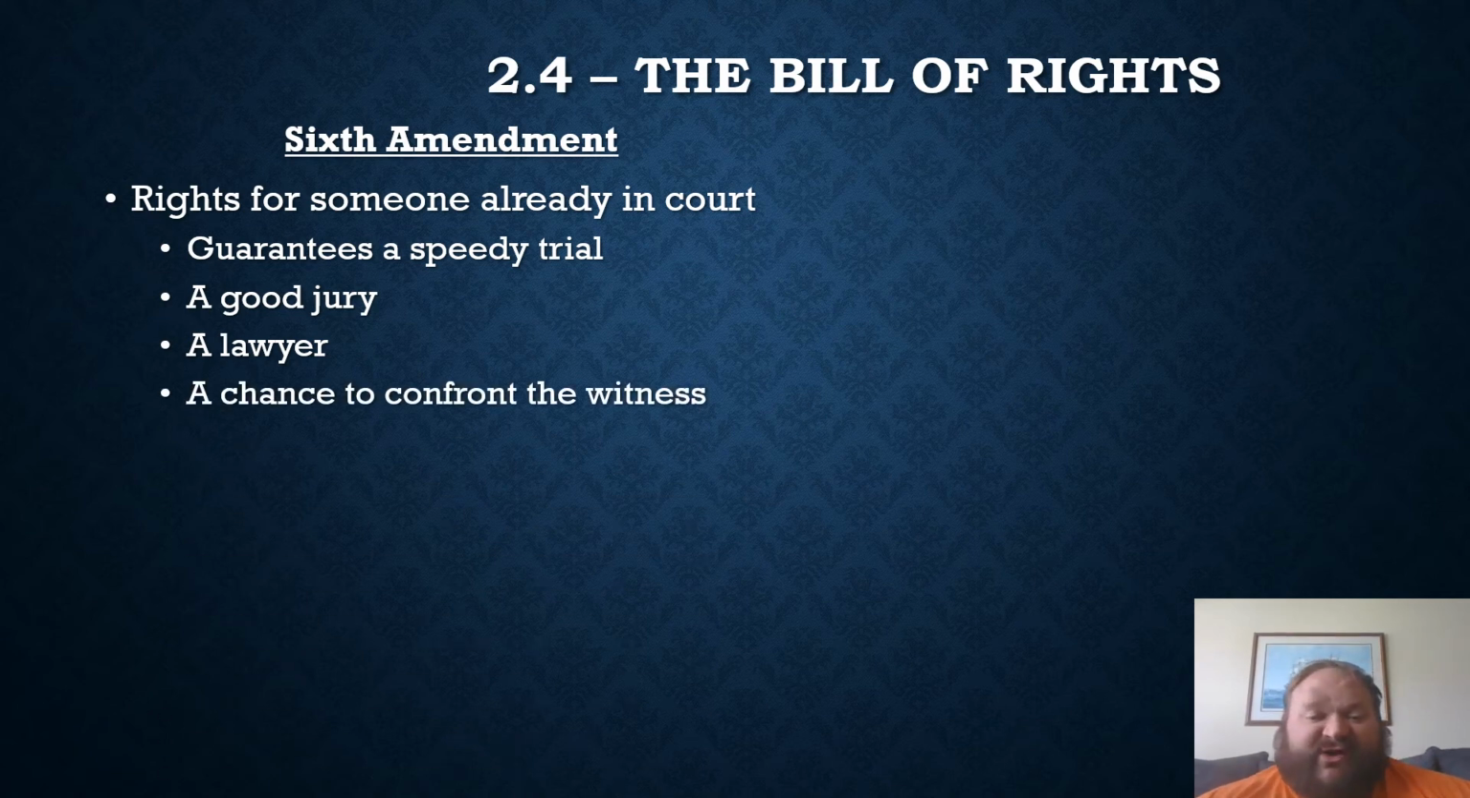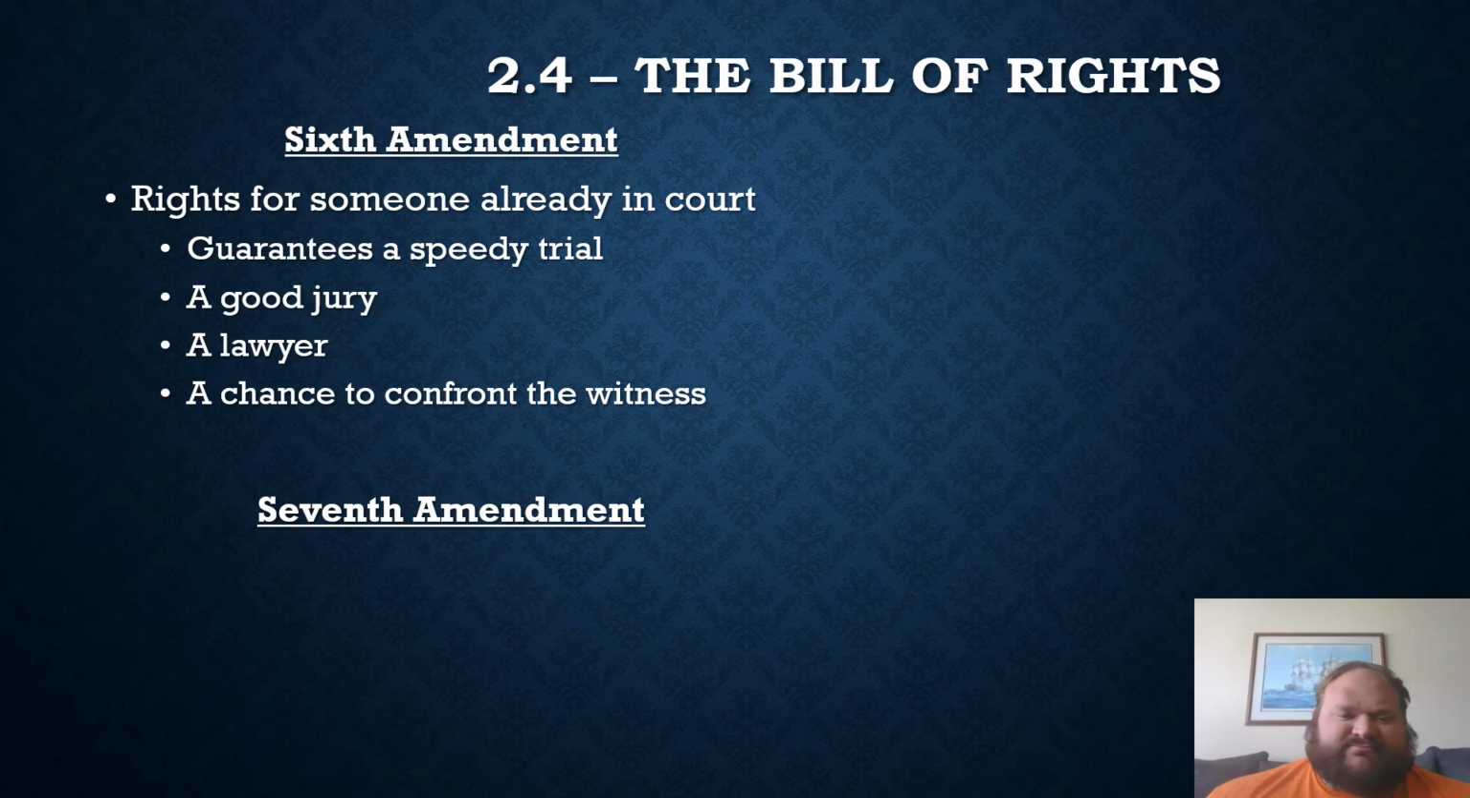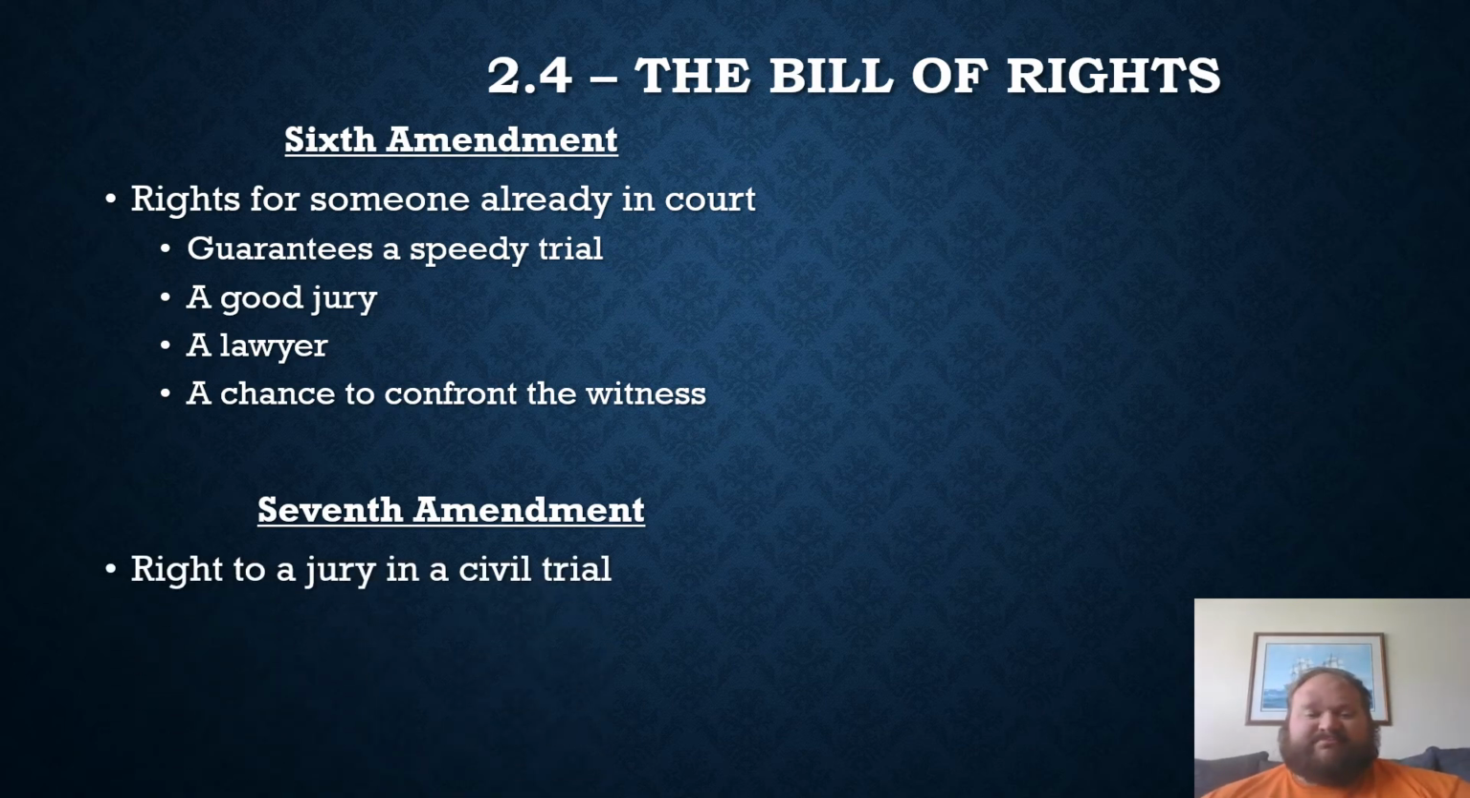And it also gives you a chance to confront your witness. So you can't be charged with something without knowing who it is that is saying you're doing this stuff. The Seventh Amendment gives you the right to a jury in a civil trial. Guys, there's a difference between a criminal trial and a civil trial. A criminal trial is when someone's done something wrong, they've broken the law. A civil trial is when you're suing somebody else. So civil here being person versus person.